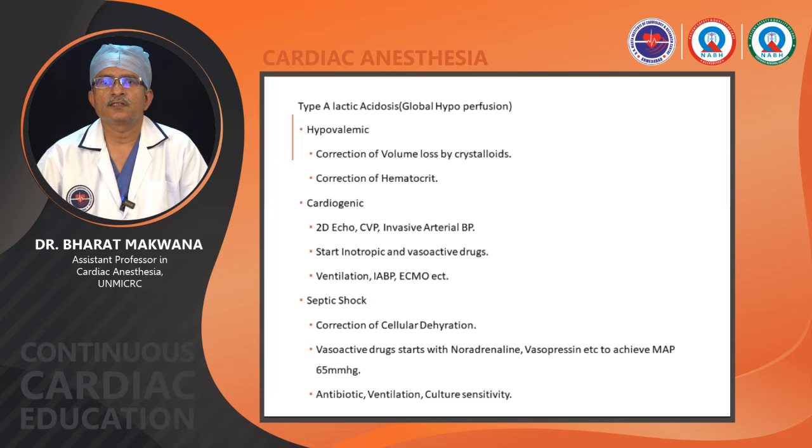First we will discuss type A lactic acidosis. Now here the issue is global hypoperfusion. First we will discuss hypovolemic shock. So in hypovolemic shock, the requirement is correction of blood volume loss. That can be done by crystalloid. Crystalloid we can choose as RL, Ringer lactate. Second solution is acetate based solution, and other is normal saline.